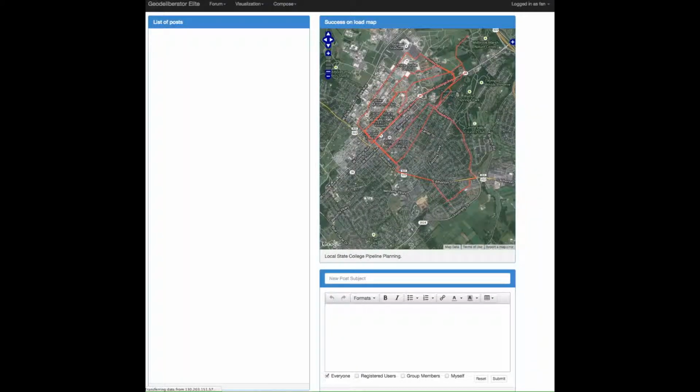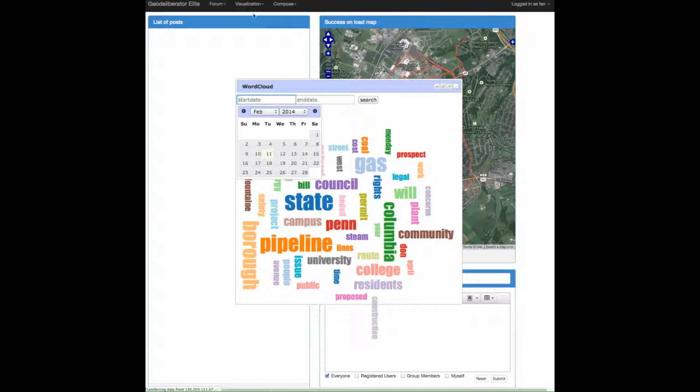After reading about what has happened, Mary would then like to know more about what other citizens like her are actually saying about this issue. This keyword visualization may be used to show the keywords that frame what was said about the pipeline in the council meeting the night before. She can click on the keywords here and see how they are connected to other statements. She can also look at this for a particular moment in time.